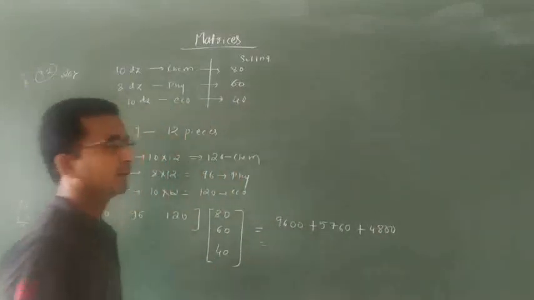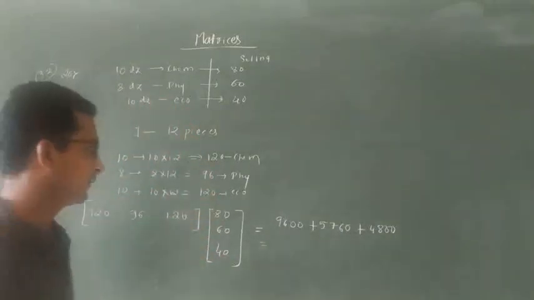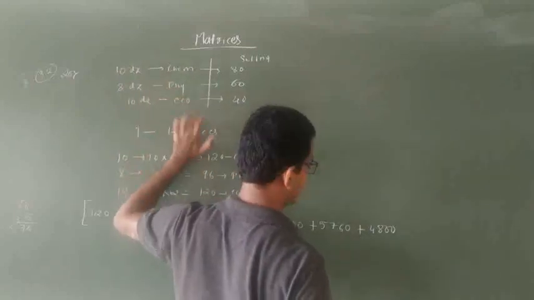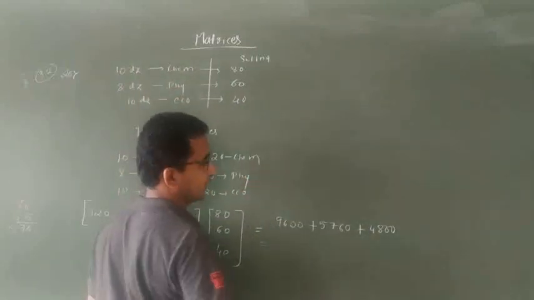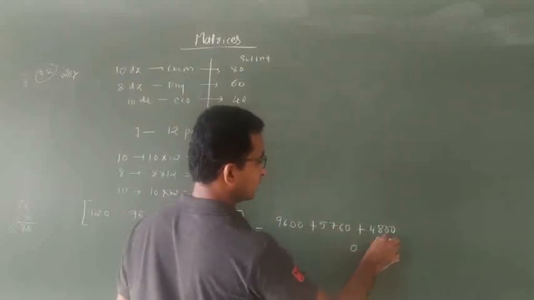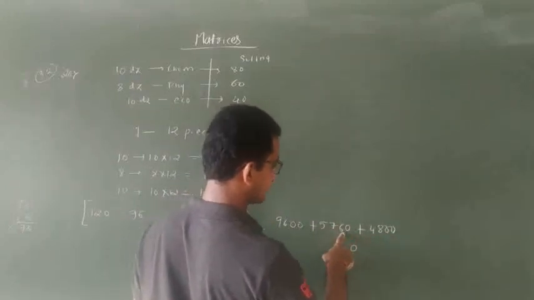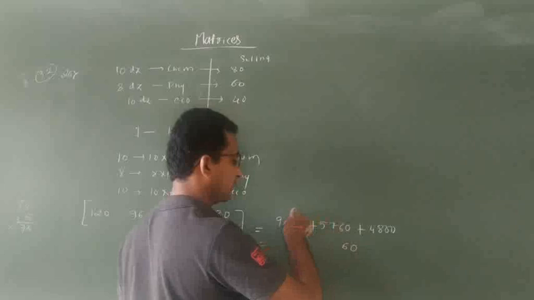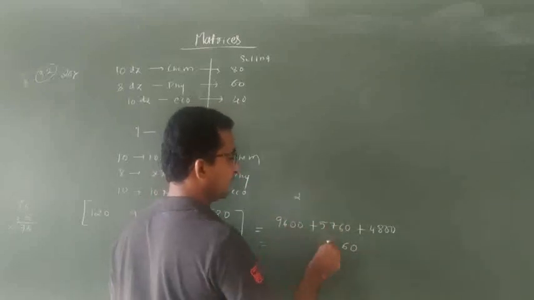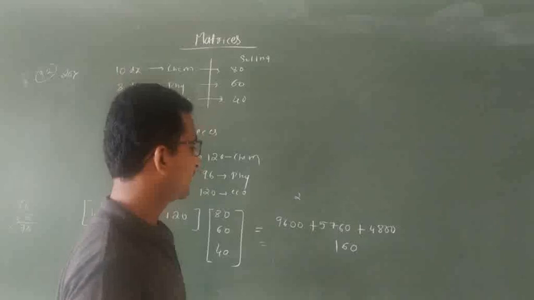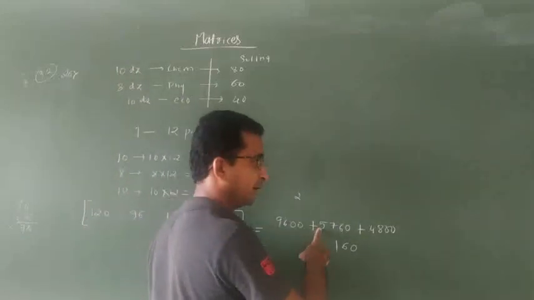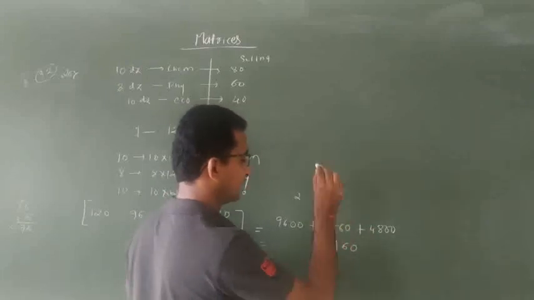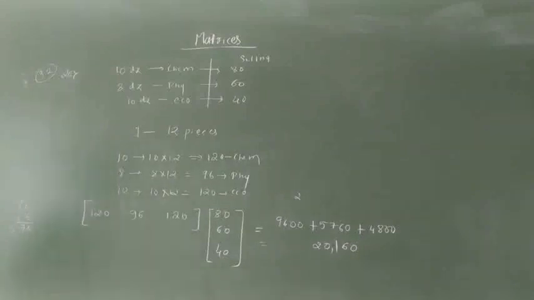That is the money we earn for selling each book at 80 rupees, 60 rupees, 40 rupees for chemistry, physics, and economics. That is 0 plus 0 plus 0, that is 0, 0 plus 6 plus 0, that is again 6. 8 plus 7 is 15, 15 plus 6 is 21. 2 remaining, that is 2, 9, 11. 11 plus 5 is 16, 16 plus 4 is 20,160 rupees.